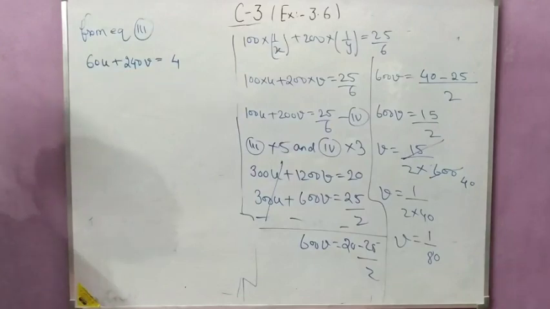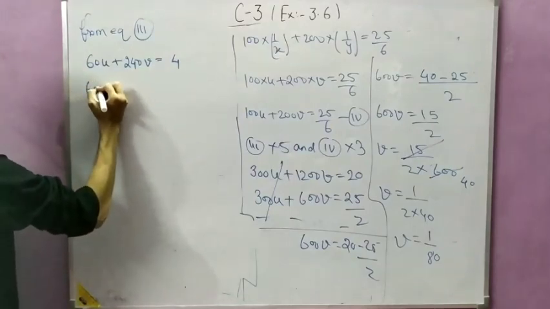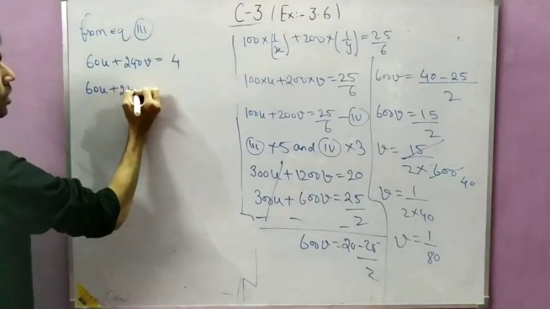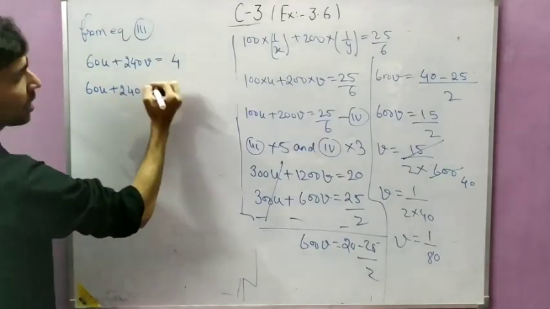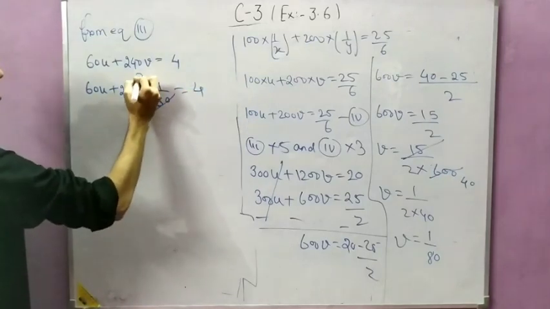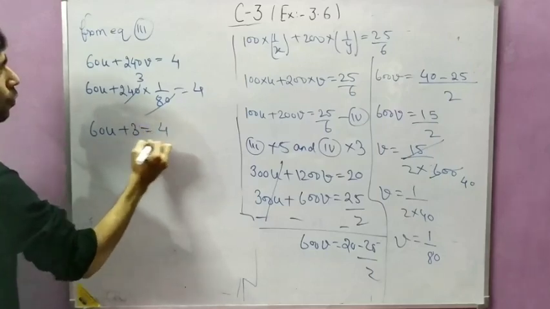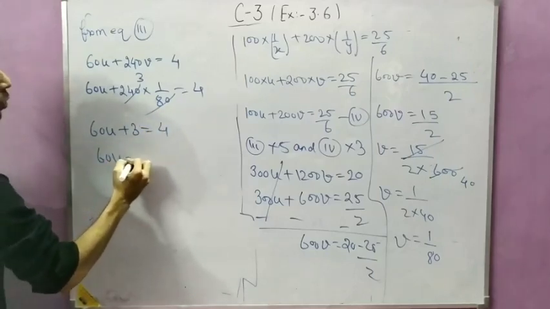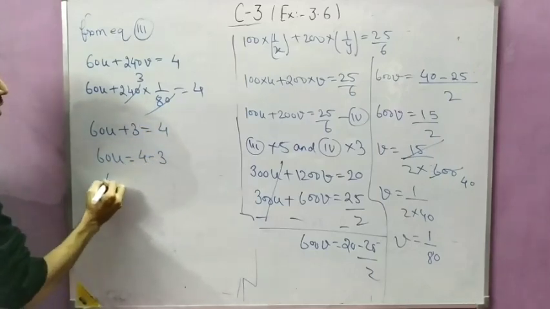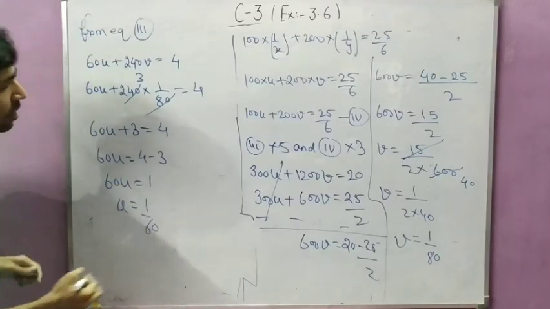So put the value of v here. 60u plus 240 into 1 by 80 equal to 4. Now this is cancelled 3 times. So 60u plus 3 equal to 4. So 60u equal to 4 minus 3. So 60u equal to 1. So u equal to 1 by 60.